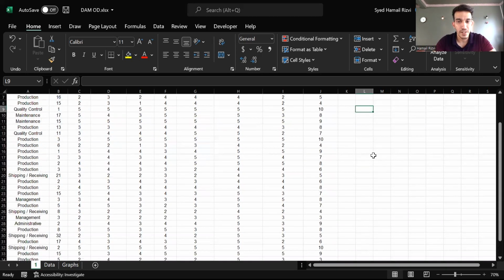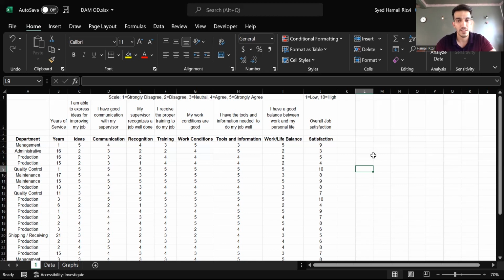So this is the data that we were presented with. It looks pretty straightforward at first glance, but there are a few problems with this data that you will have to overcome prior to starting your analysis. The first problem is that the different parameters given have used varied scales. As you can see, from ideas to work-life balance, they've used a scale of 1 to 5, whereas for overall job satisfaction, they've used a scale of 1 to 10. These scales are something that you'll have to equal out so that you can have a correlative model, which you cannot do if the scales vary. So that is one problem.